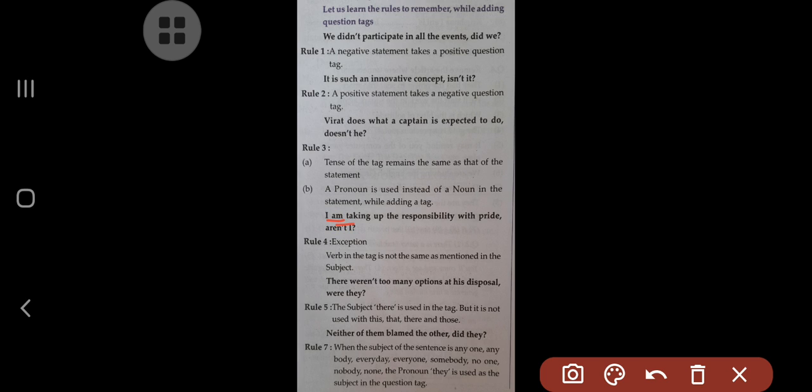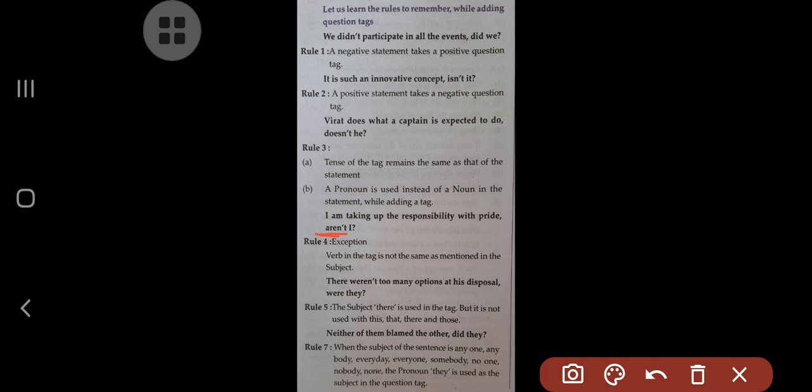Okay, so in such a case how to add the tag? Here you find I am taking up the responsibility with the pride. This is the statement, but what is the short addition? It's aren't I. Now you may be a little confused, how is are not occurring before I, because generally we know I am.